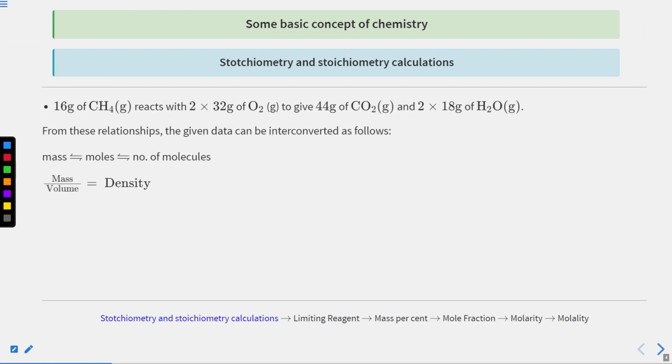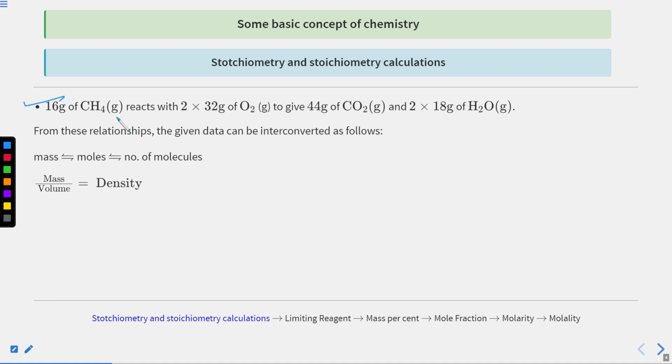In terms of mass, 16 grams of CH4 reacts with how much O2? 2 into 32 grams, meaning 64 grams of O2, producing 44 grams of CO2 and 36 grams of H2O. From these relationships, the given data can be interconverted as follows.